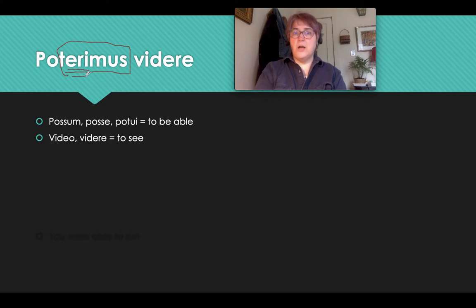We, where'd the we come from? Well, from the MUS. That's where we comes from. So the subject of this form of the verb is we. We will be able, and then I need to complete that with the infinitive. I see the infinitive right here, and remember I'm going to translate the infinitive with the translation that's given to me. We will be able to see.